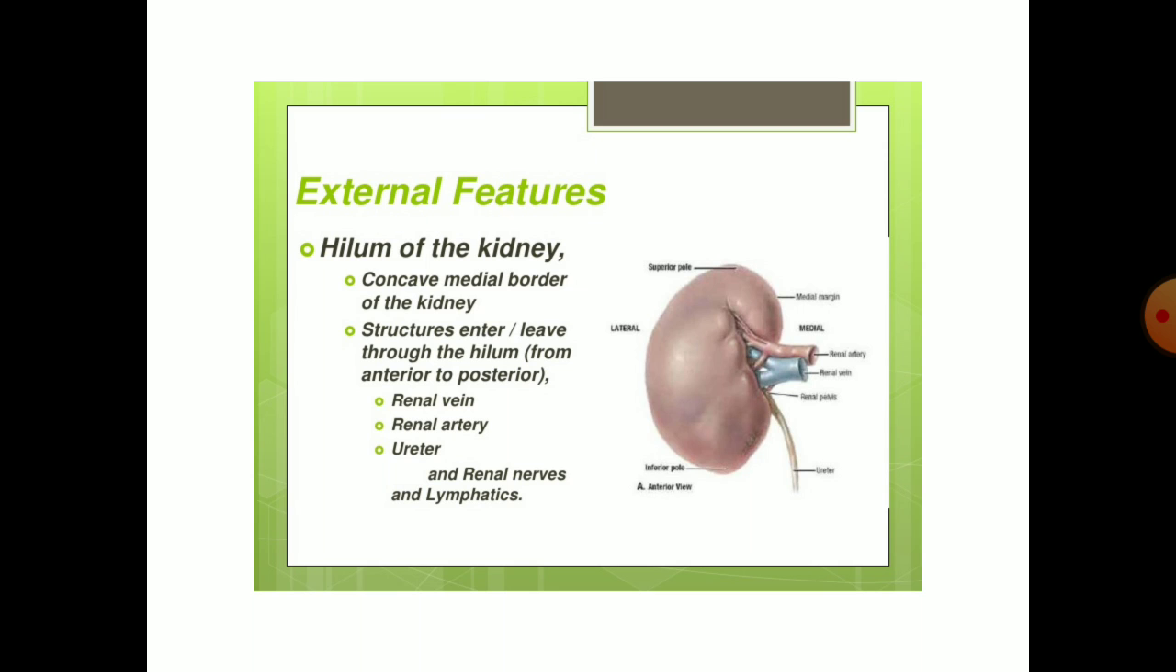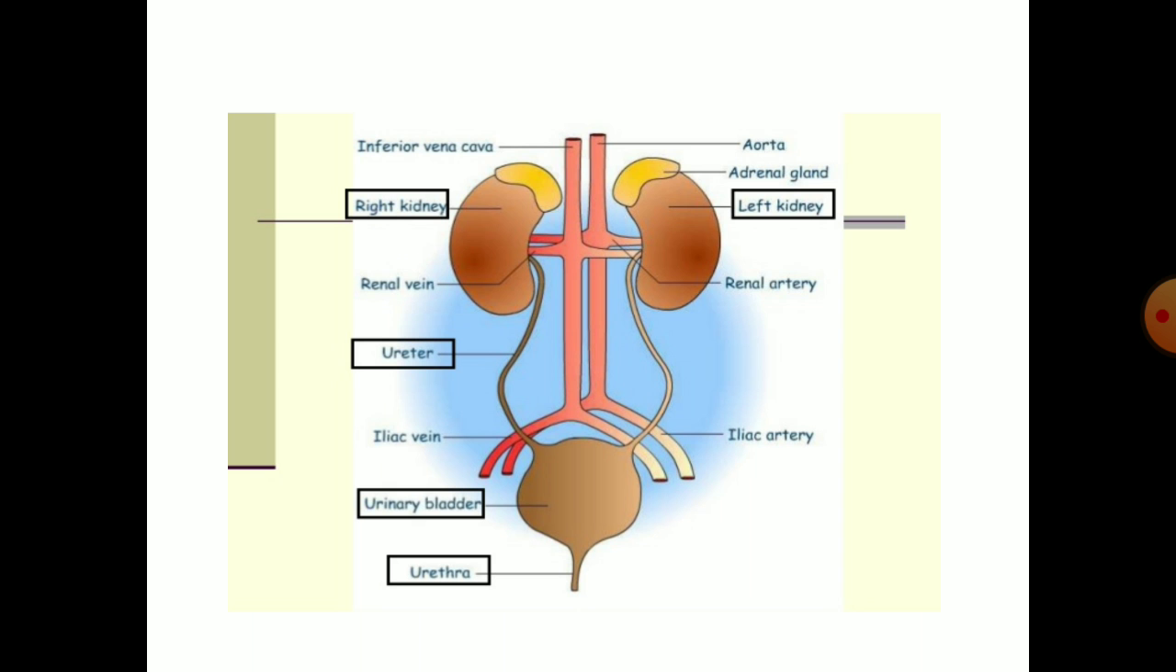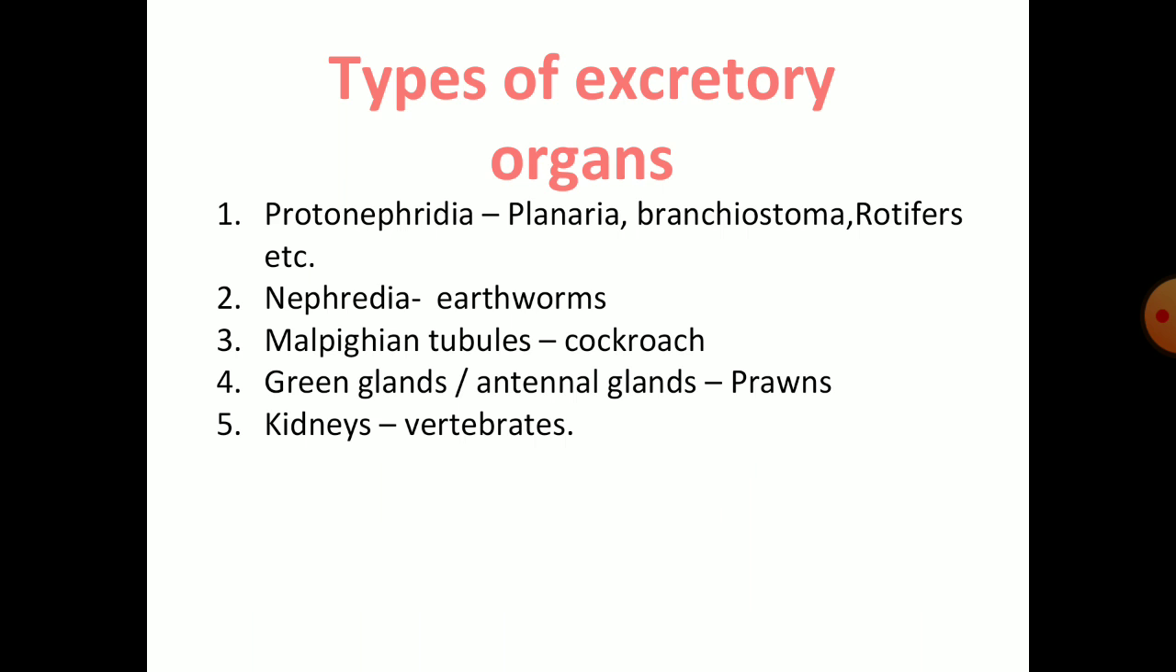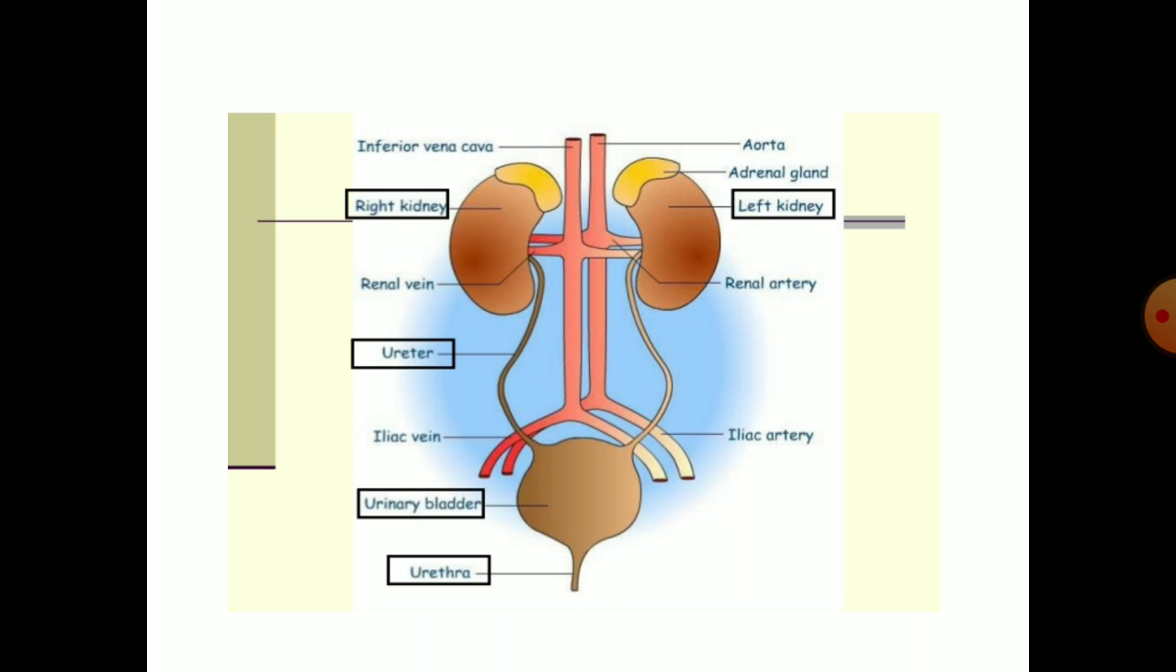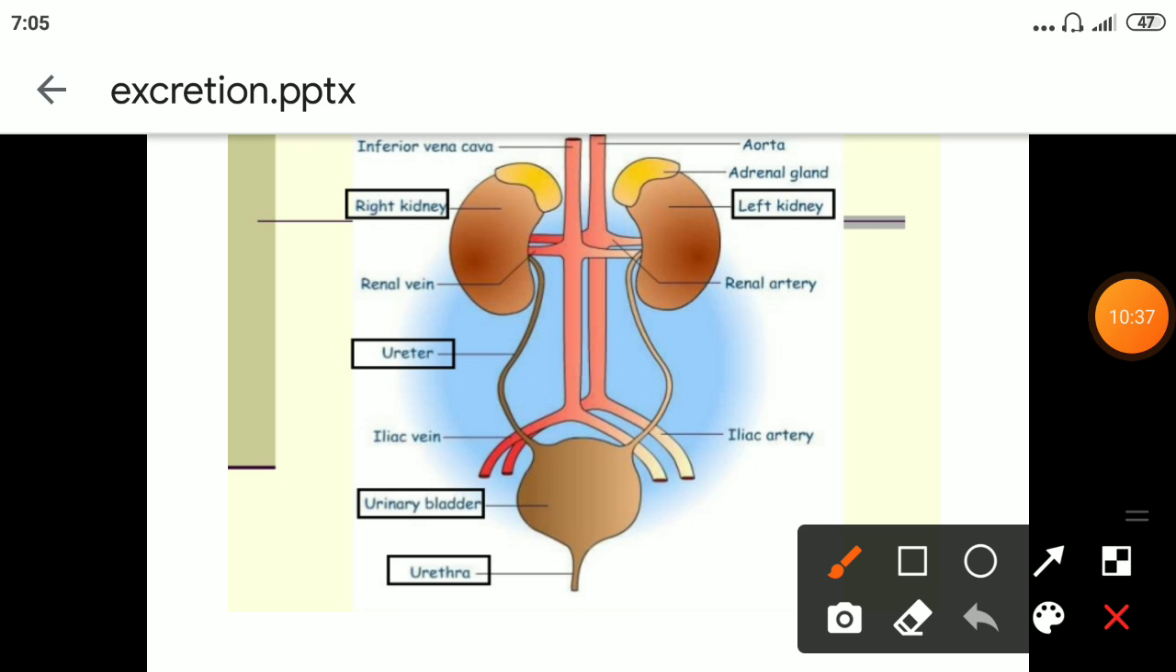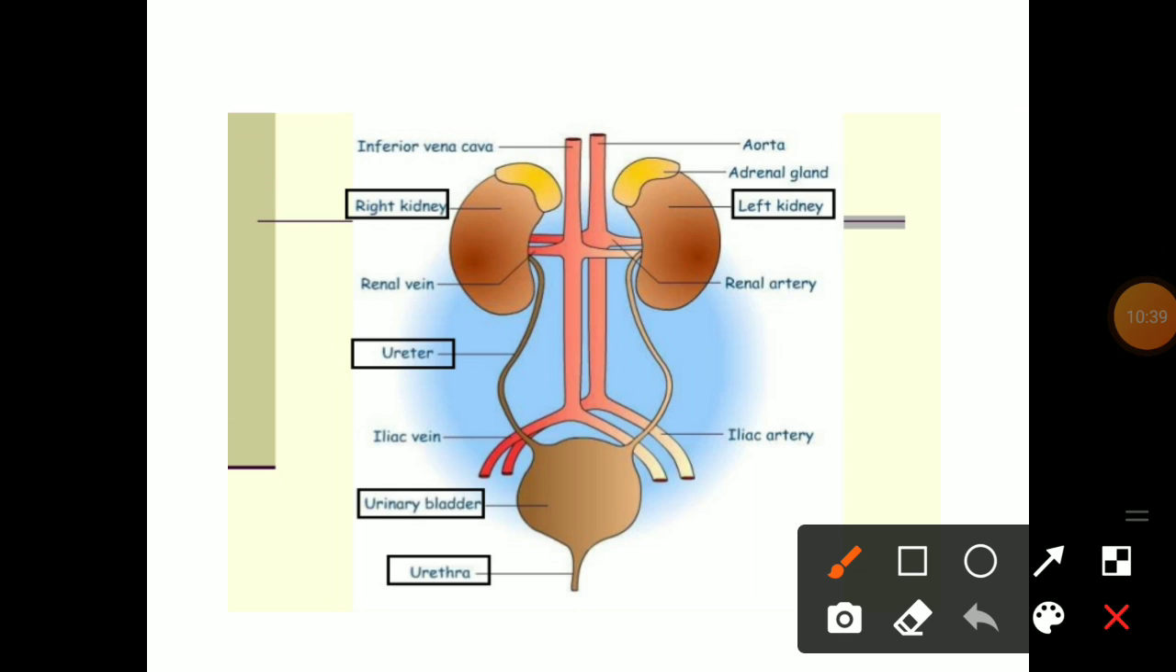And if you look at the structure, the renal pelvis continues outside through a place that is the hilum. From that hilum a thin muscular tube is coming out, which is known as the ureter. This is the ureter, and this is the renal pelvis, and from here the ureter and renal arteries and veins are coming out.